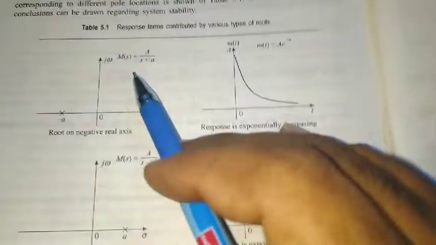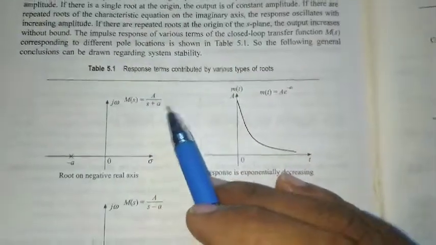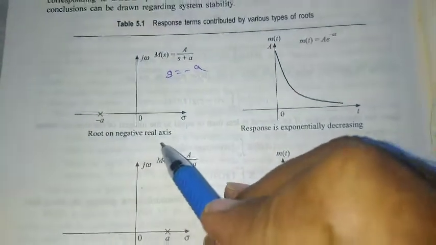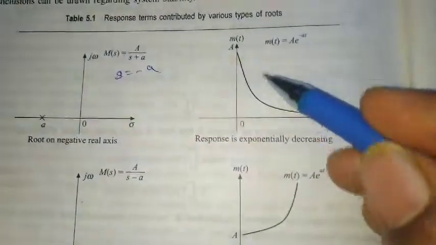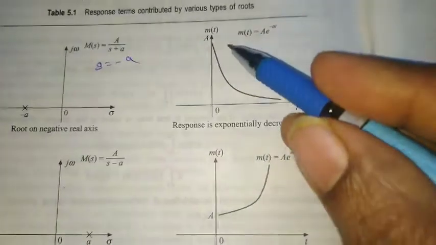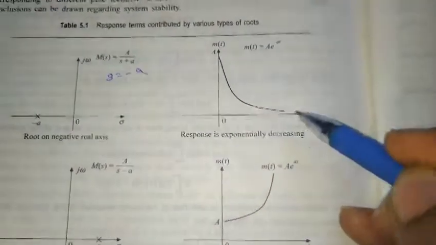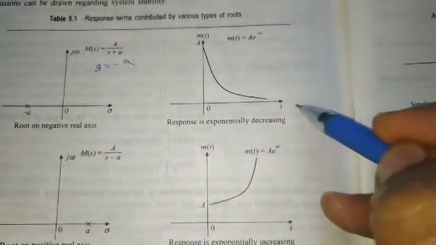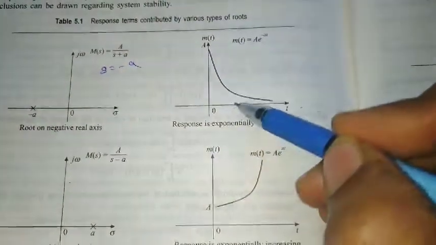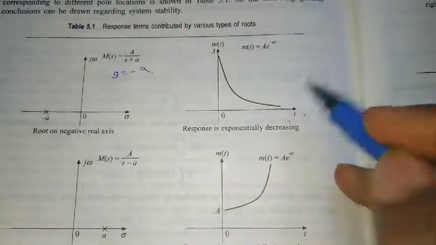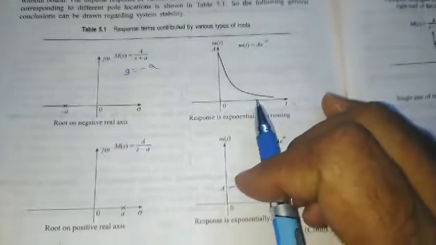This is one of the transfer functions, T(s) equals a by s plus a. The root is s equals minus a. Minus a means on the negative side. If the root is on the negative real axis, we get an exponential decrement in the impulse response. The output is going to 0. As t tends to infinity, it goes to a finite state. So as I am giving the impulse input and the response is going to a stable state, the system is called a stable system.